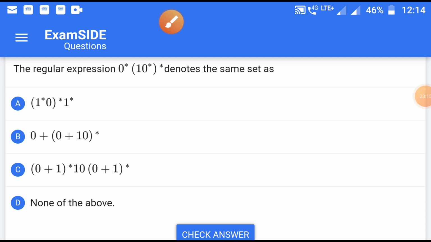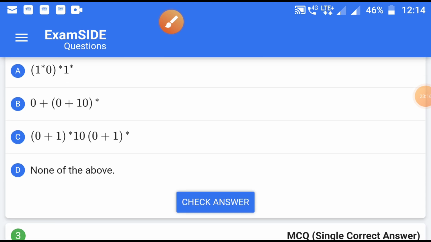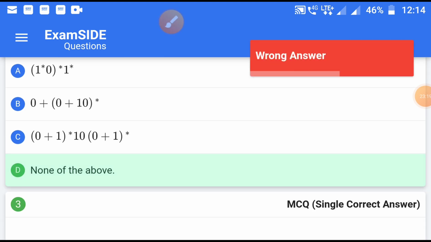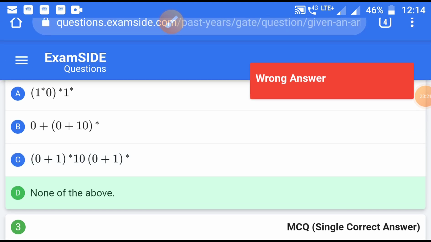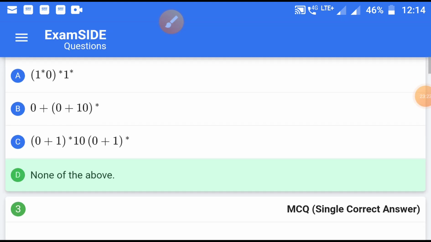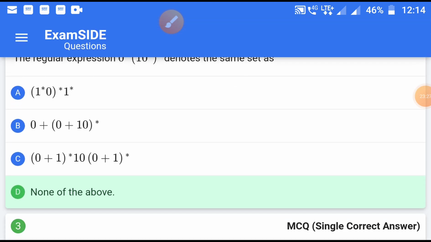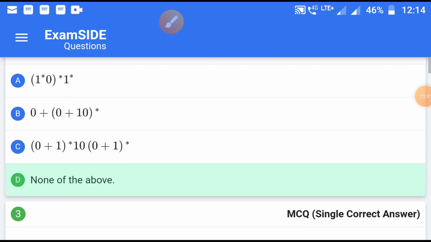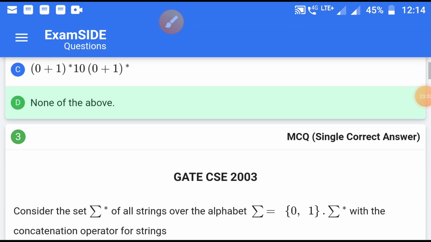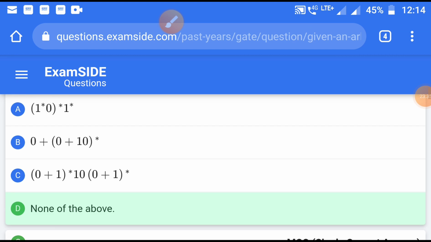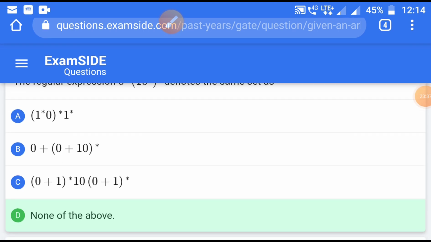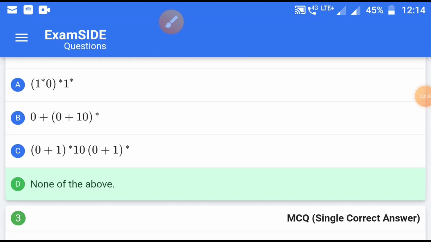So A, B both may be correct, but let us try. Here the given answer is none, none of the above. We will discuss this question later on. Actually it needs some more explanation.